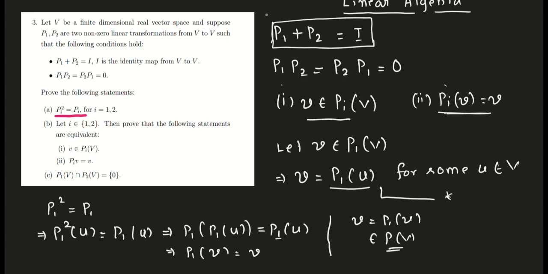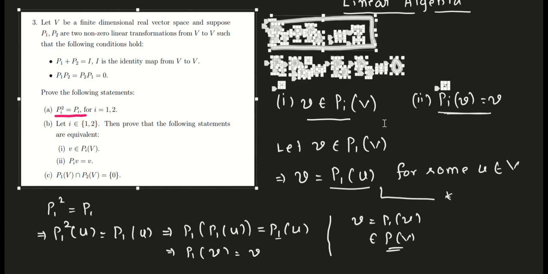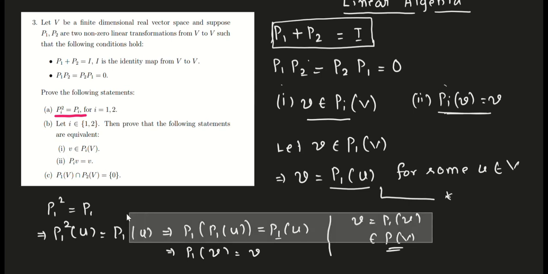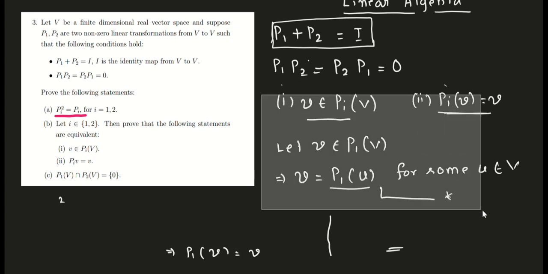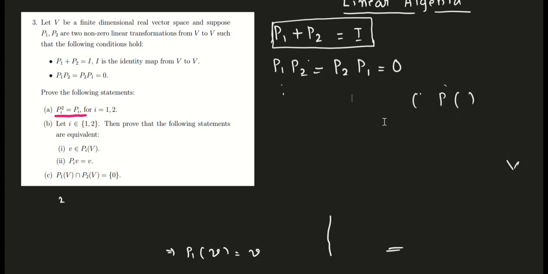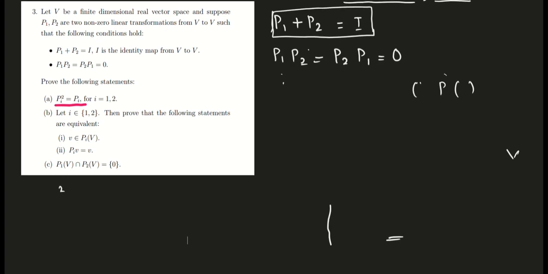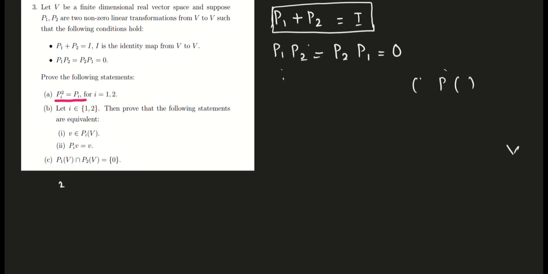Now I need to prove part C. So let me erase it. Just a minute. Okay, now the third part, what is it saying?